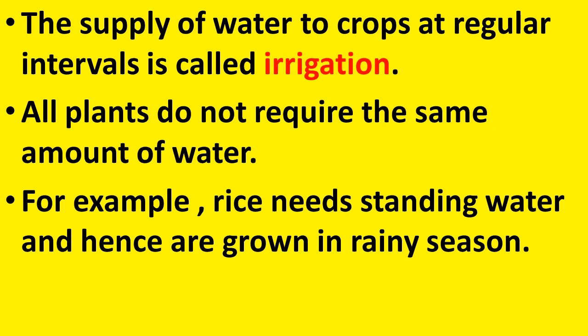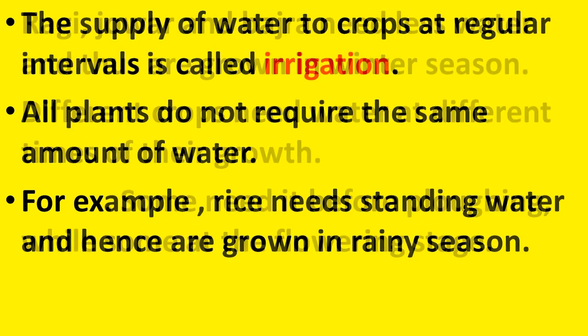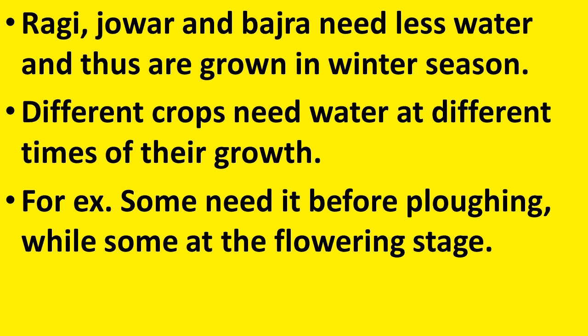But other crops are grown in the winter season also. It shows that all plants do not require the same amount of water. A few crops that are grown in the winter season are ragi, jowar and bajra because they need less water and thus are grown in the winter season.